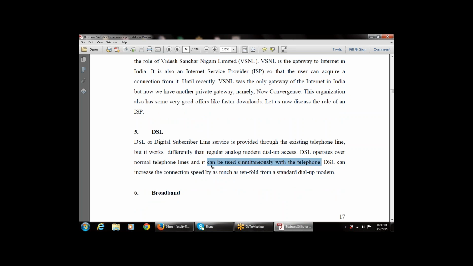This is one of the major advantages. It means at the same time we can access the internet, and at the same time we can operate the telephone. So there is a dual connection: at the same time we are using the internet, and at the same time we are using the telephone connection. DSL can also increase the connection speed by as much as tenfold from a standard dial-up modem.